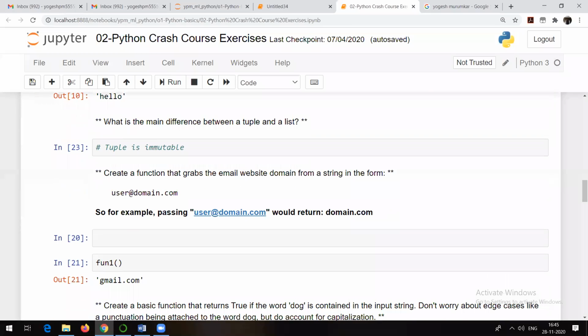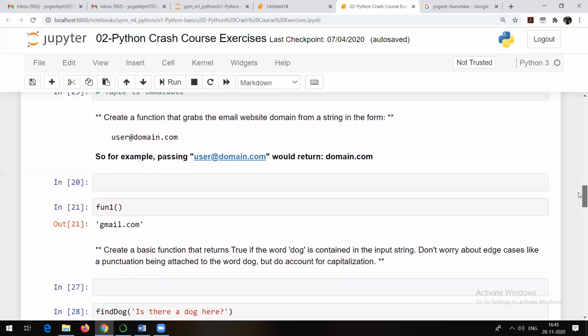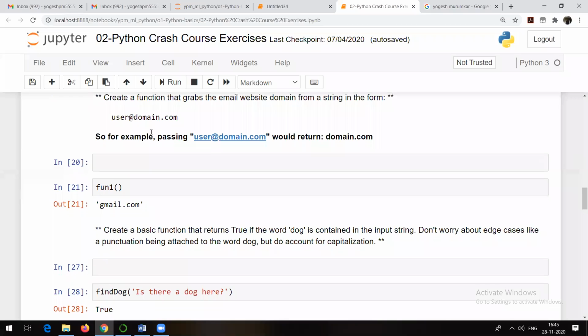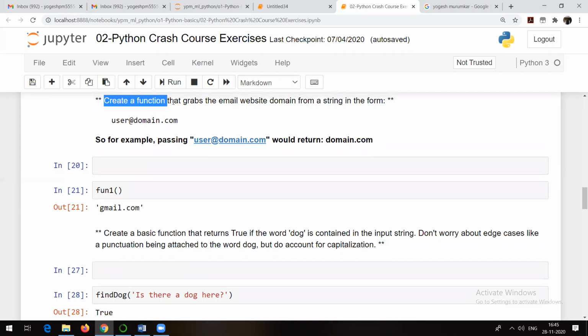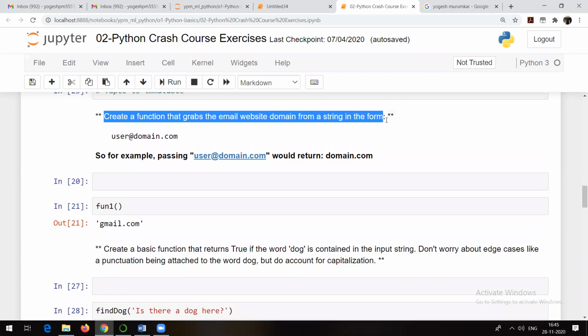The next question is, what is the difference between a tuple and a list? Obviously all of you are aware of that. A list is mutable and tuples are immutable, and you know what mutable means. Okay. Next question is, create a function that grabs the email website domain from a string in the form